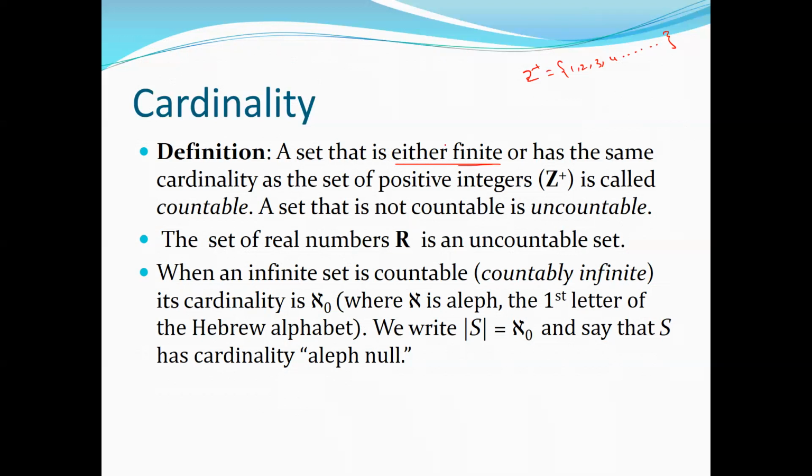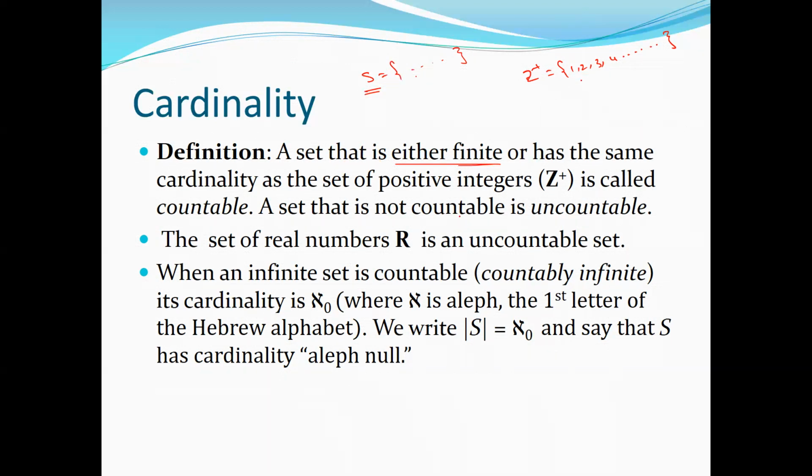So for example, I have a set S with some elements in it, and I want to say whether this set S is countable or not. If I can form a function that maps the elements of set S to the set of positive integers in a one-to-one manner, in a bijection manner, then I will call this set S a countable set, right?